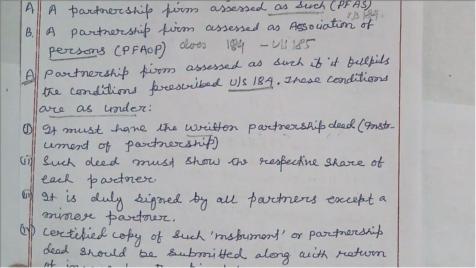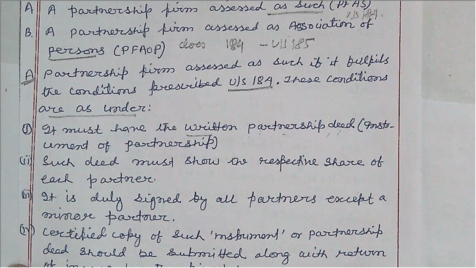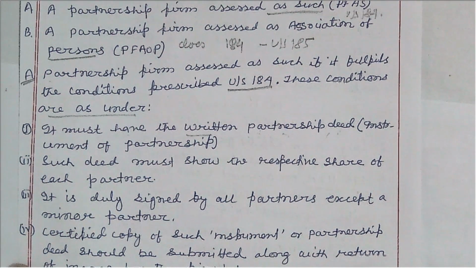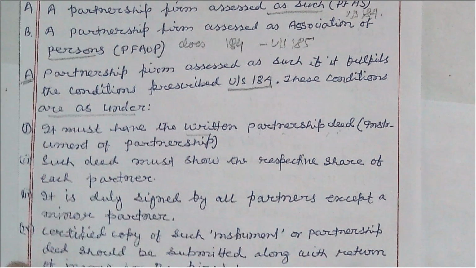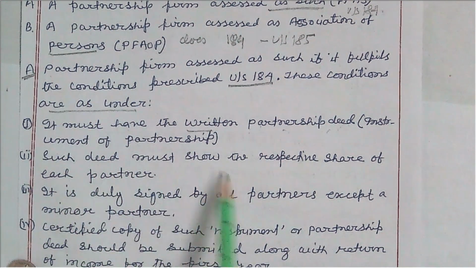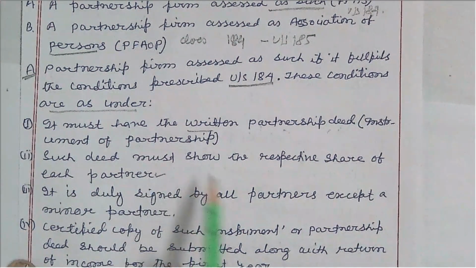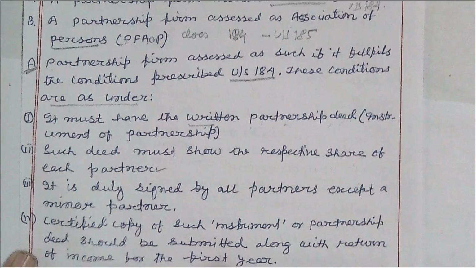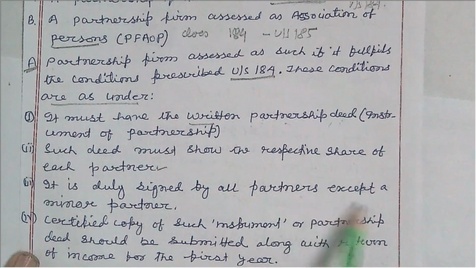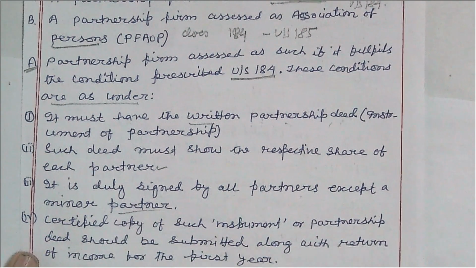That is why it is called the constitution of the partnership firm, and it gives detailed guidelines for carrying on the business activities of the firm. Moreover, the deed must show the respective share of each partner, that is the profit sharing ratio, and it must be duly signed by all the partners except a minor partner.